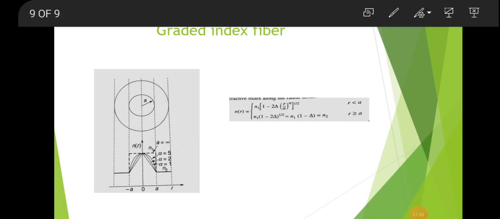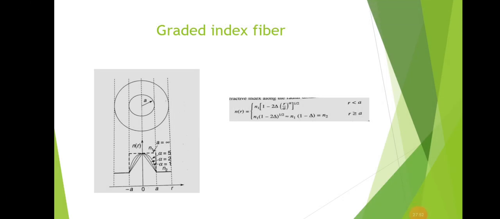So that's all about this session, the types of optical fibers. There is another classification also: single mode step index fiber, multi-mode step index fiber, single mode graded index fiber, and multi-mode graded index fiber. We will discuss that classification in the next session.